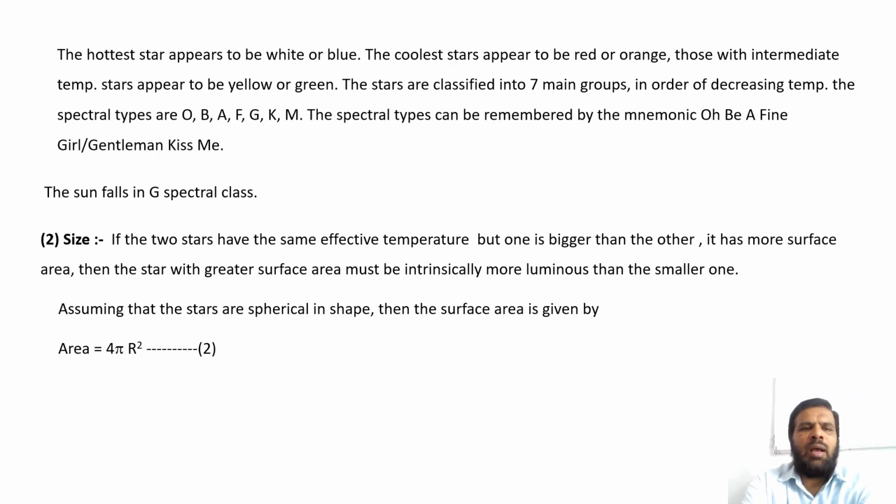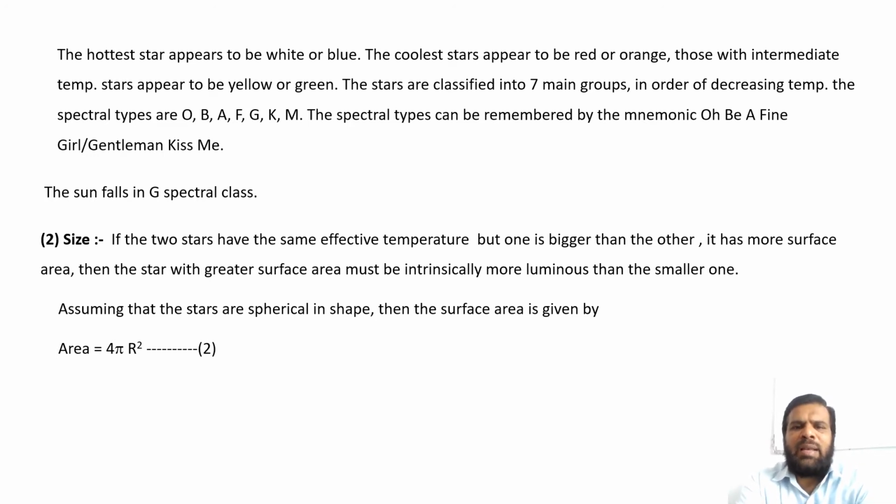The hottest star appears to be white or blue. The coolest star appears to be red or orange. Those with intermediate temperature appear to be yellow or green. It means that the stove of a gas cylinder, the flame is blue, which means it is very hot. The flame of a candle is yellow, which is an intermediate temperature. The flame which is red or orange is the coolest fire.